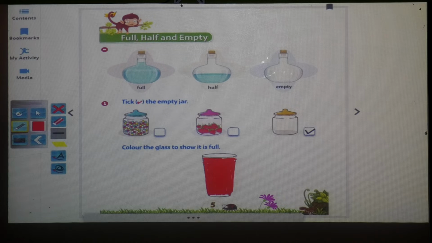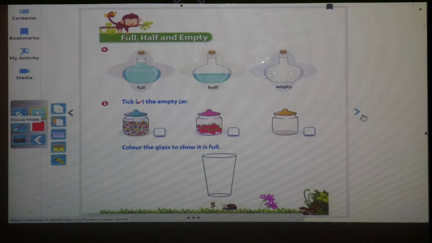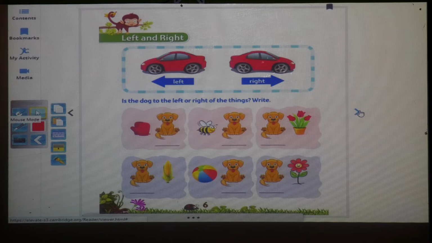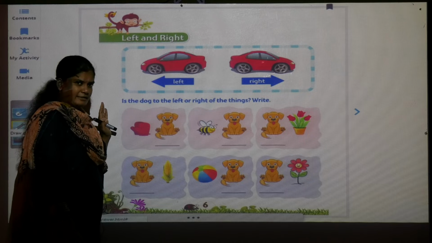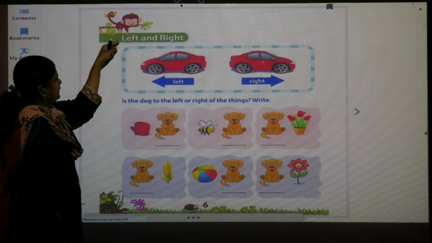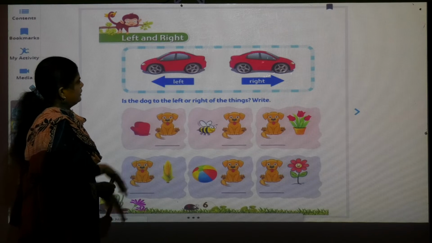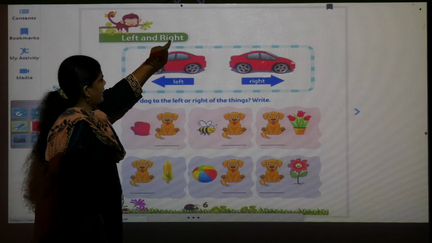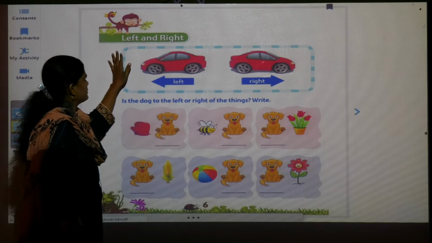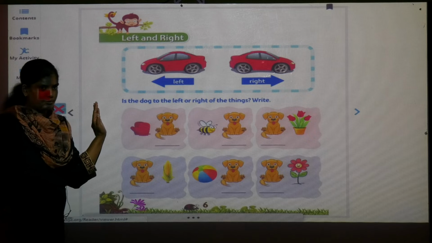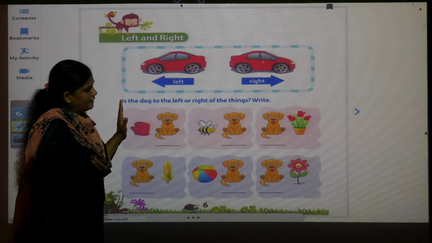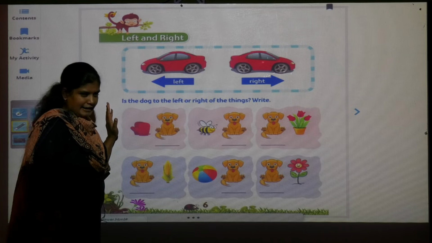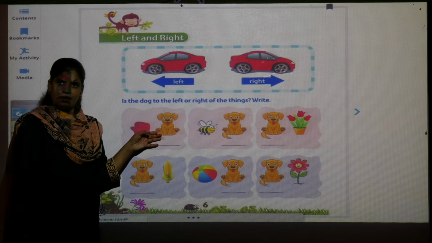Now turn the page, next page, that is page number 6. Everybody, have you opened page number 6? Okay. Now see here. Left and right. So here we are going to learn today the left and right concept. Which concept? Left and right. First we will see practical and then later on we will see in the book.